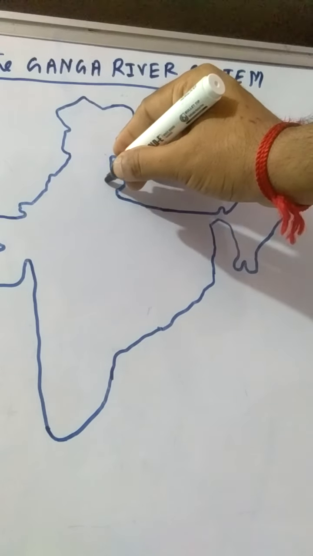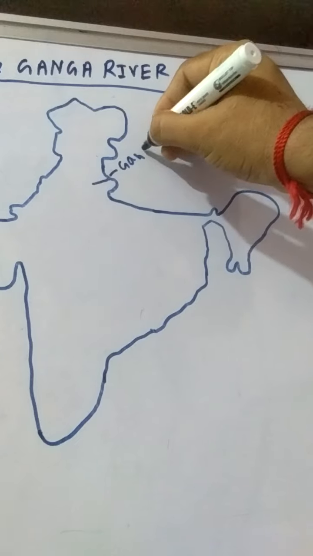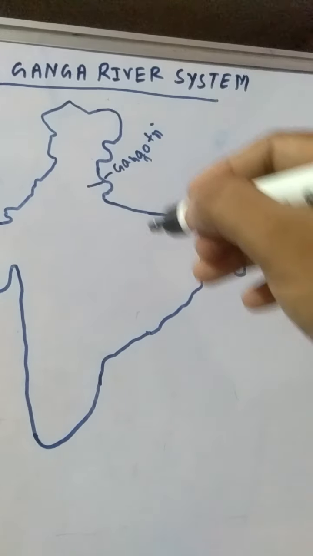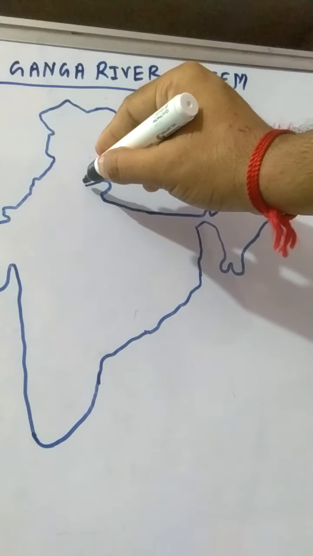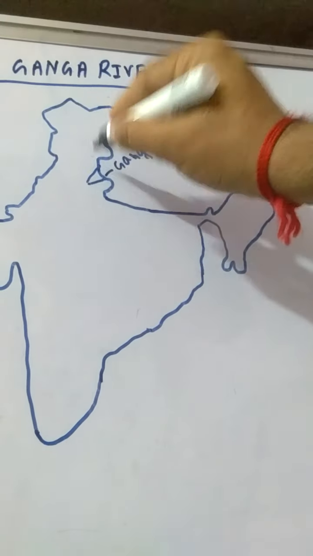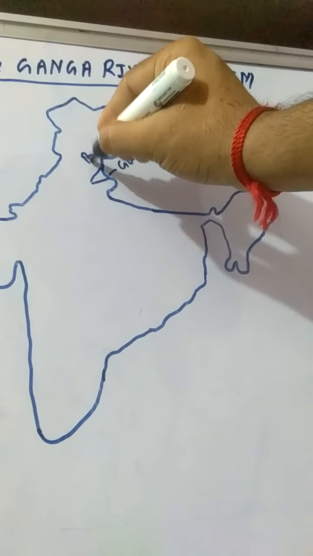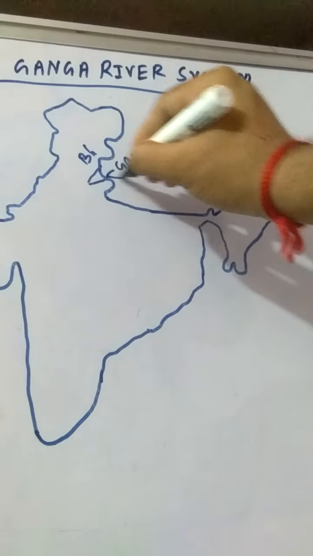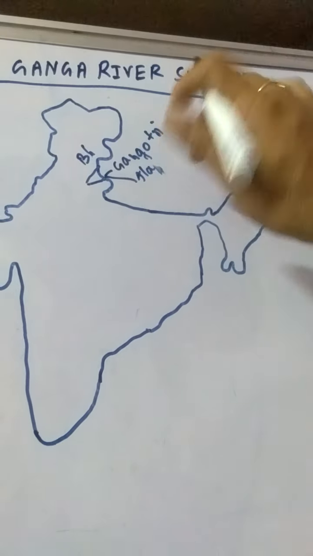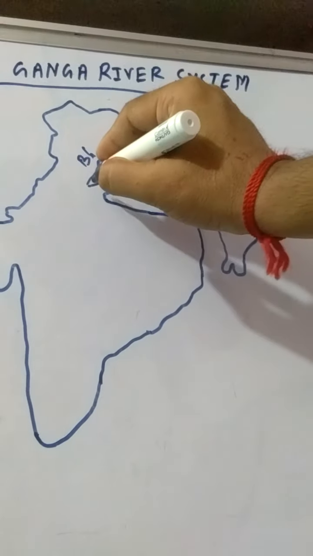Alaknanda river started in India from the Gangotri glacier. Then another river joined the Alaknanda river. It is the Bhagirathi river.